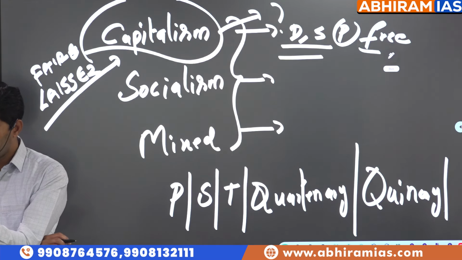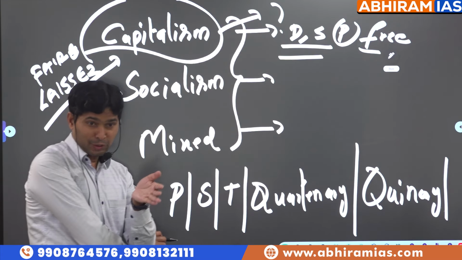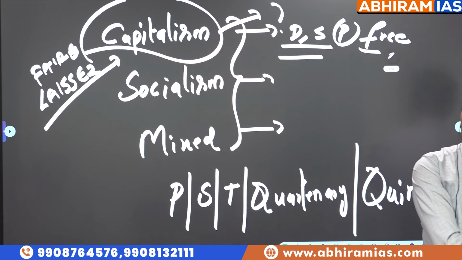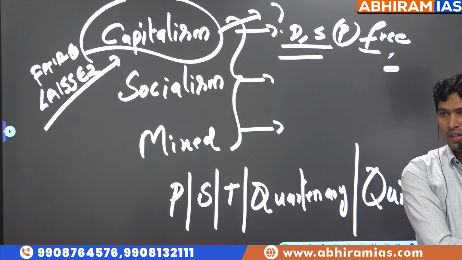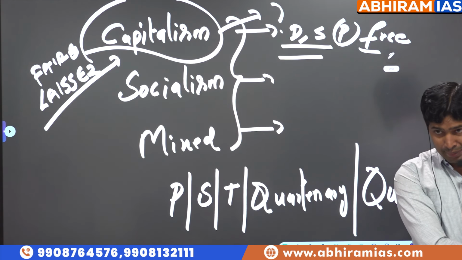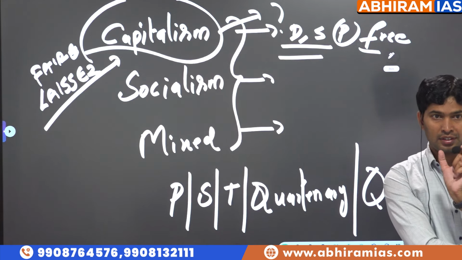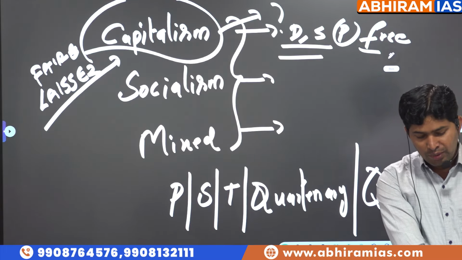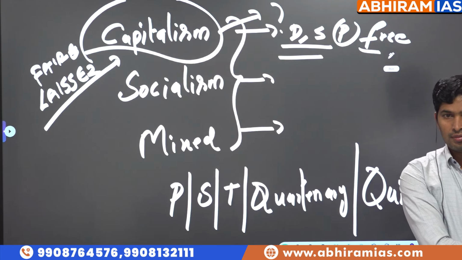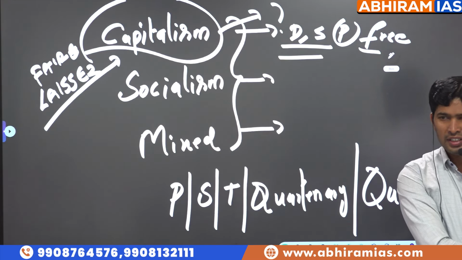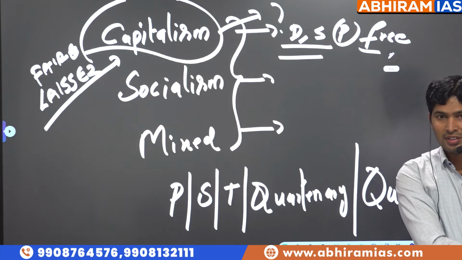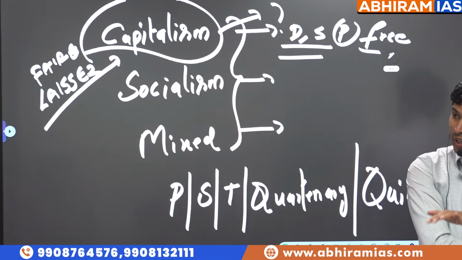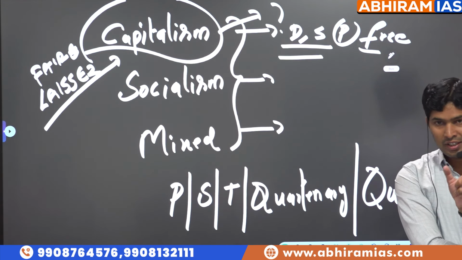You desire to buy a mobile phone. Capacity to buy, you also have the money to buy it, and you want a specific model that is also available in the market, then we call it demand. Desire to buy, capacity to buy, and availability of the product, combination together, if they are present, that's called demand. Let's say you want to buy a helicopter. Around 75 crores only is required. PhonePe balance is 7.5 rupees. So is demand there? Not there. So if you have the capacity to buy, probably demand may come. So that's the meaning of the word demand.